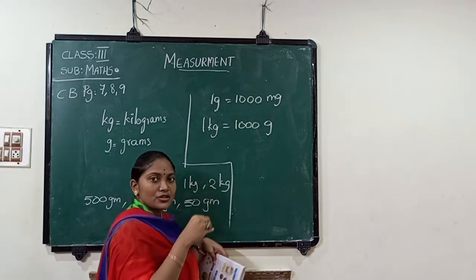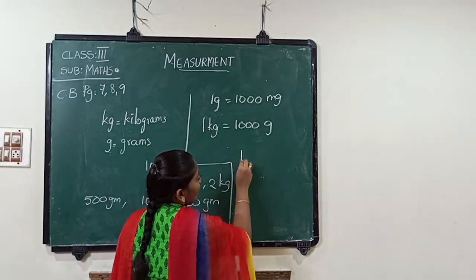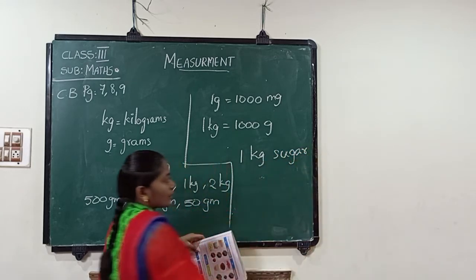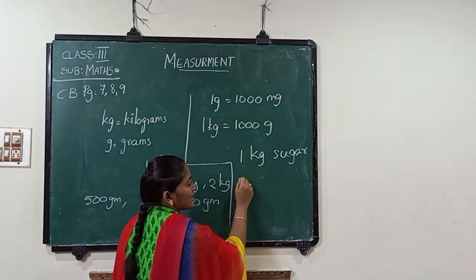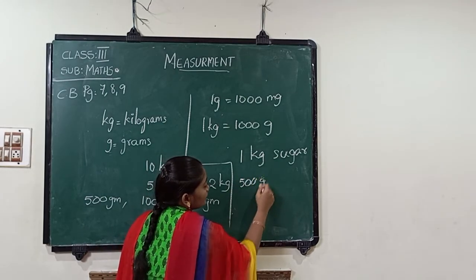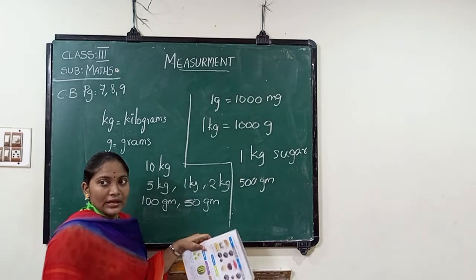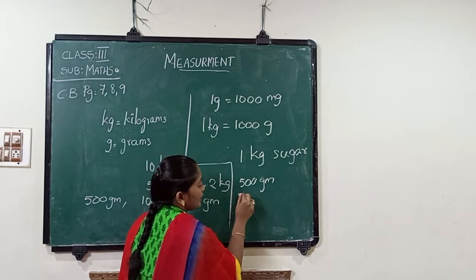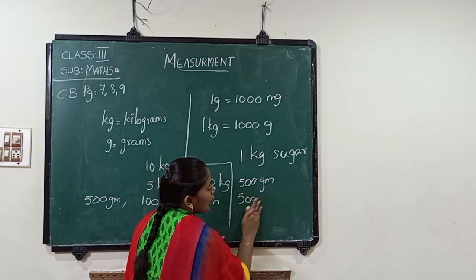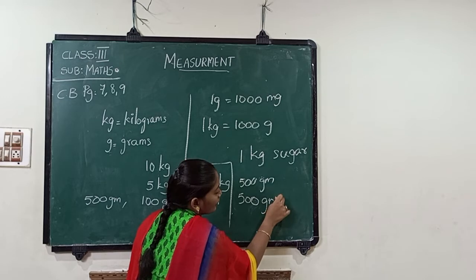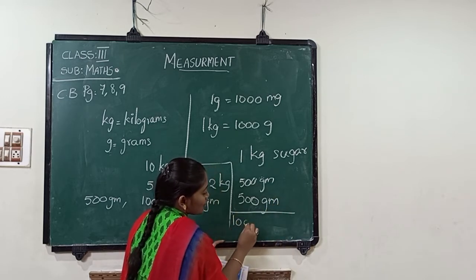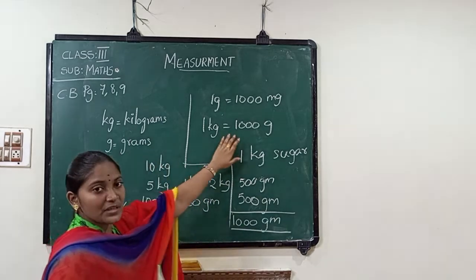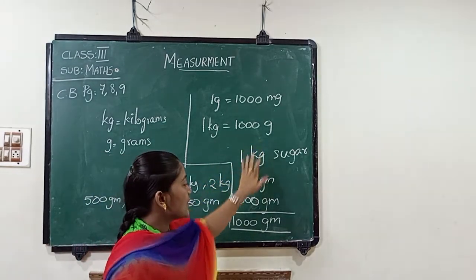For example, I went to a shop and I asked him for 1 kg of sugar. First he placed a 500 gram stone and gave 500 grams of sugar. And next he placed another 500 gram weight and gave another 500 grams of sugar. So how much sugar did he give to me? 1000 grams of sugar. 1 kg means how many grams here? 1 kg means 1000 grams.